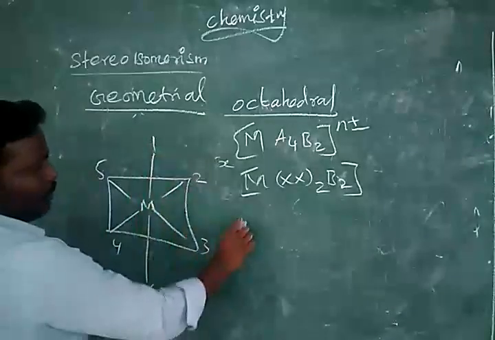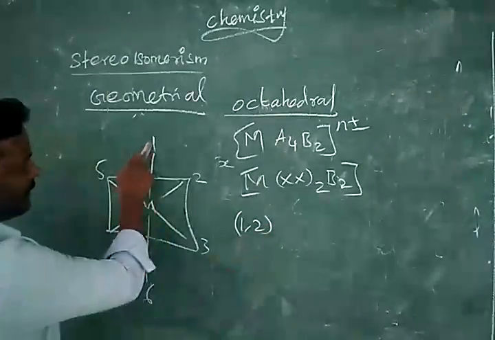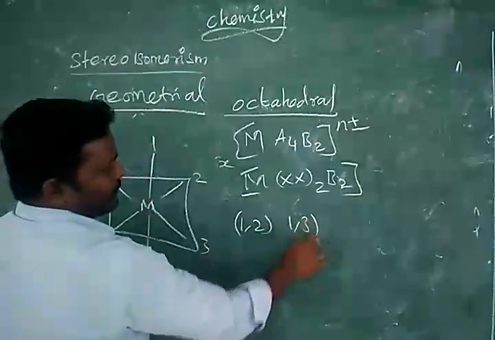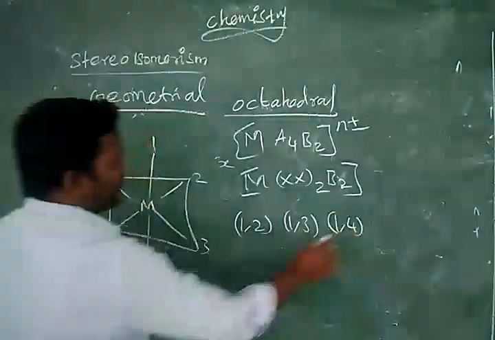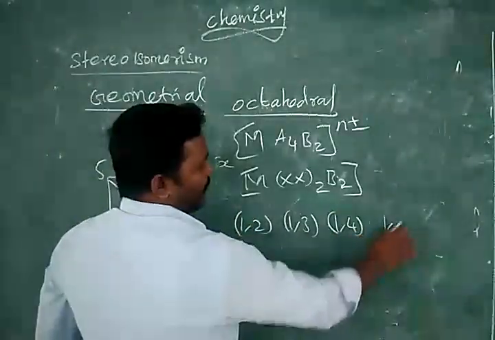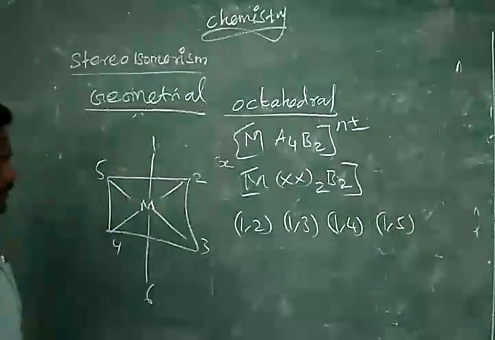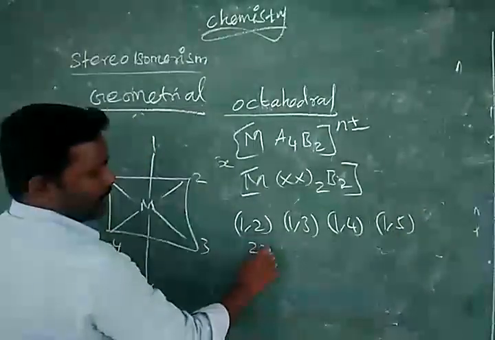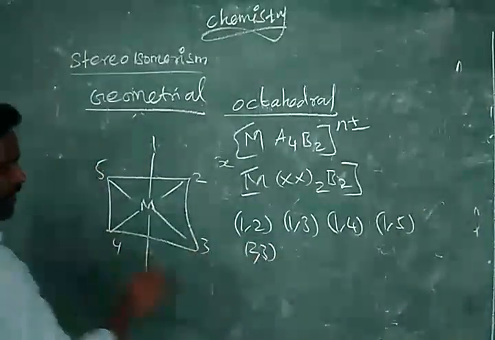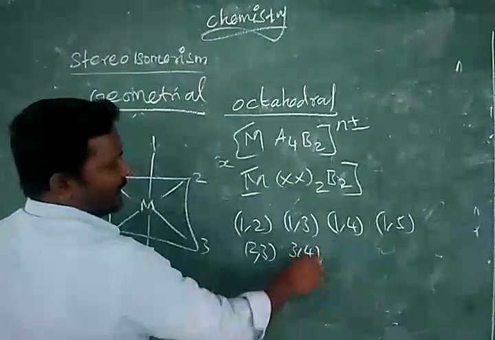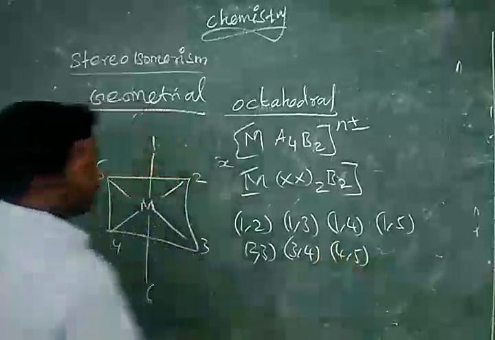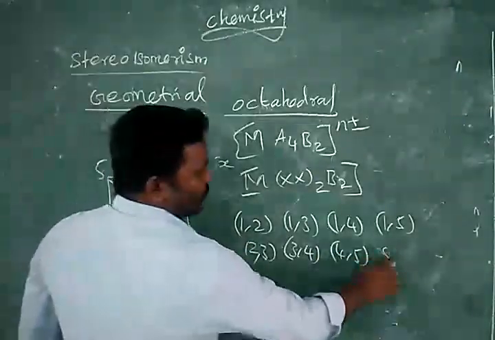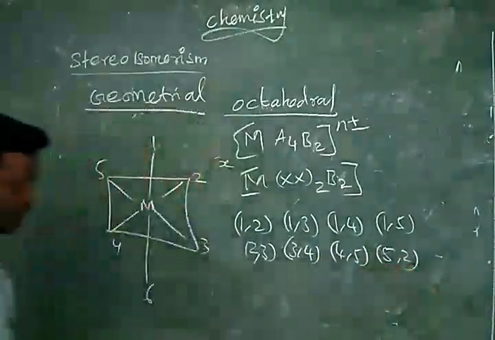So 1 and 2 adjacent positions. Then 1 and 3 adjacent positions. 1 and 4 adjacent positions. 1 and 5 adjacent. Then 2, 3 adjacent positions. 3, 4 adjacent. 4, 5 adjacent position. 5, 2 also adjacent position.